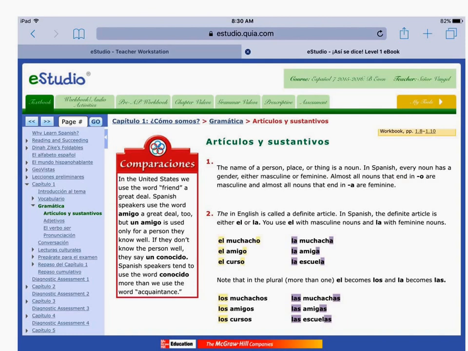In Spanish, it says the definite article is el or la. You use el with masculine and la with feminine. That's just how it goes. That's why it's always listed on the vocab list, to show you masculine or feminine. For example, what they're trying to show us here is that el goes with muchacho. There's no such thing as la muchacho, because la is for feminine, la goes with muchacha. So el muchacho, la muchacha, el amigo, la amiga, el curso, la escuela. So el goes with masculine, la goes with feminine.